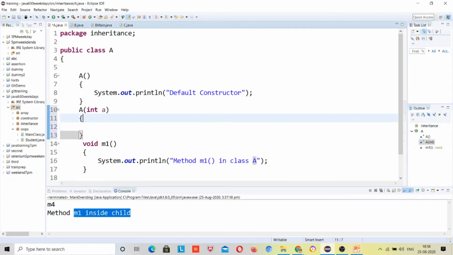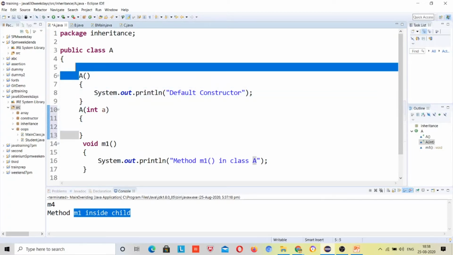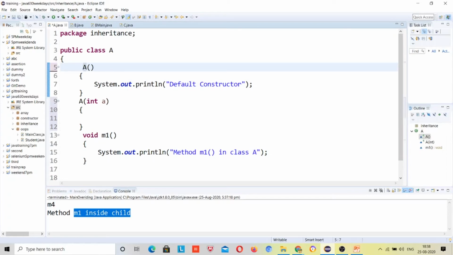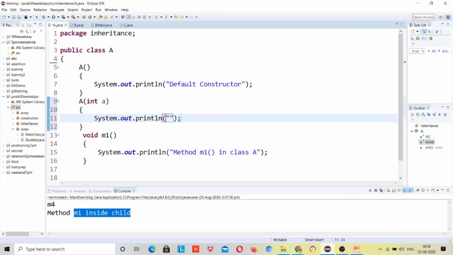Now your mind and practice will be checked, whatever you have seen in the last session of constructor chaining. Sys out, let me open the light. Okay, so here you can see "integer param constructor called", right?